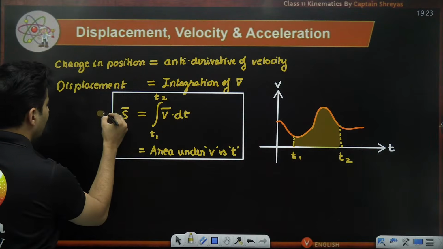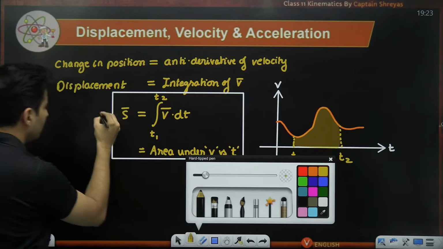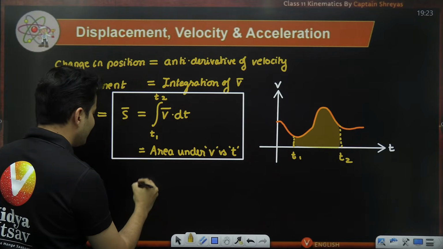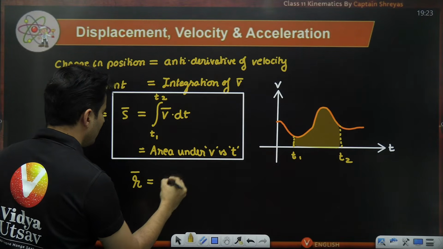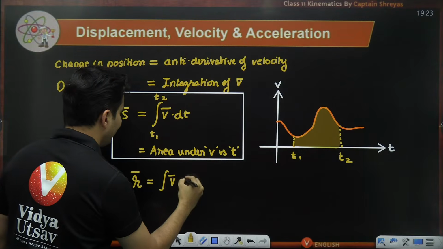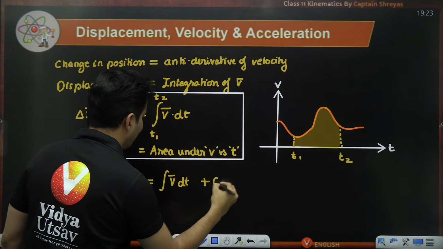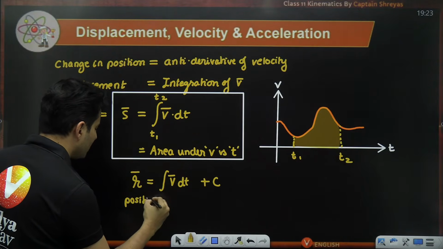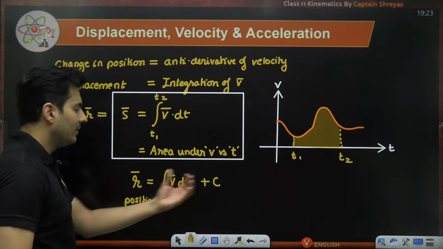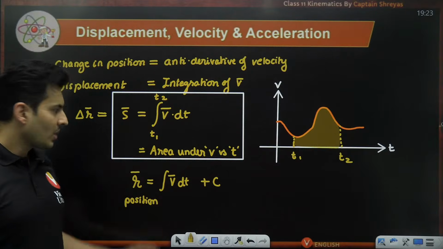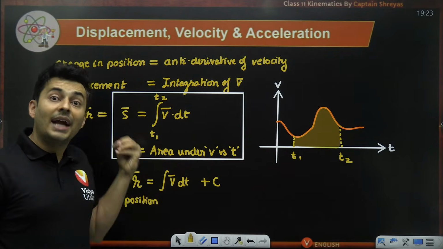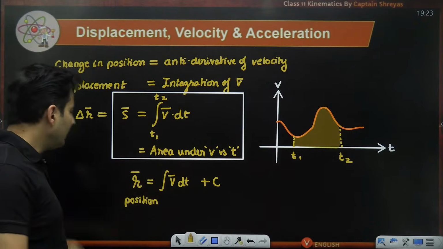See, here I got displacement, which is nothing but change in position. If I don't use limits, then I'll just get position in general. If I just integrate it without the limits, then I will have some constant of integration. This will then just be position if there are no limits, the indefinite way. So with the definite way, I get the change of position. With the indefinite way, I just get position. Let me demonstrate this to you with certain examples.